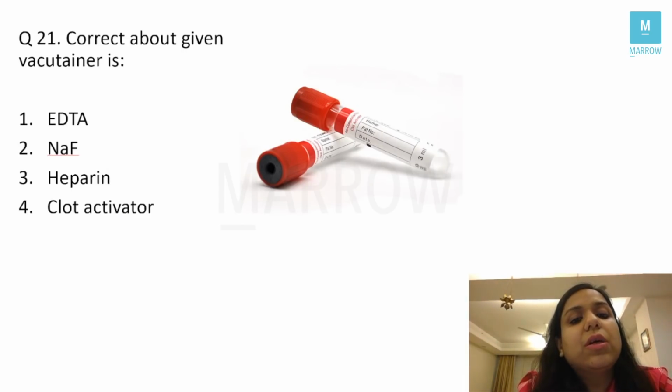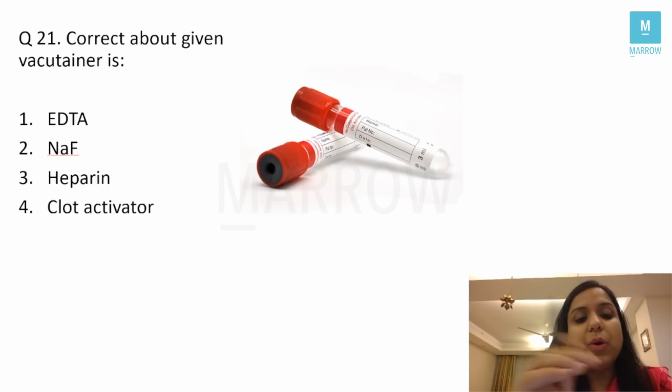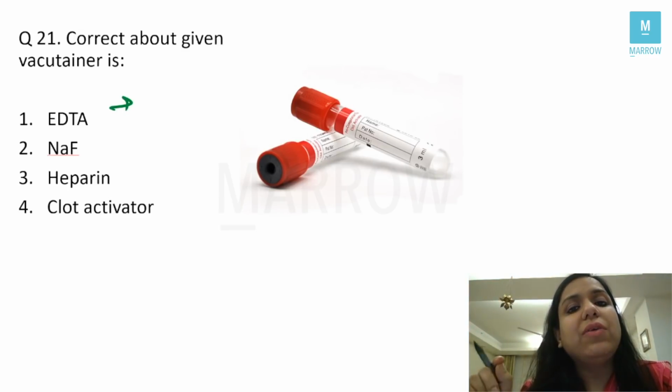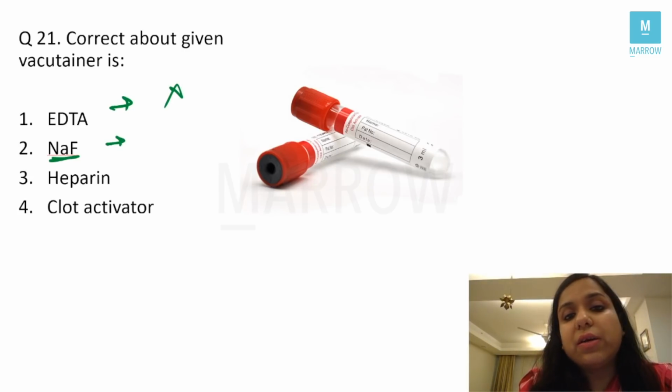Next question, correct about given Vacutainer is. I've always told you that Vacutainer is one of the favorite topics for the examiner. Now, EDTA, remember I told you EDTA Vacutainer will have a lavender color cap. So that's not the answer here, the cap is red. Sodium fluoride Vacutainer will have a grey colored cap.